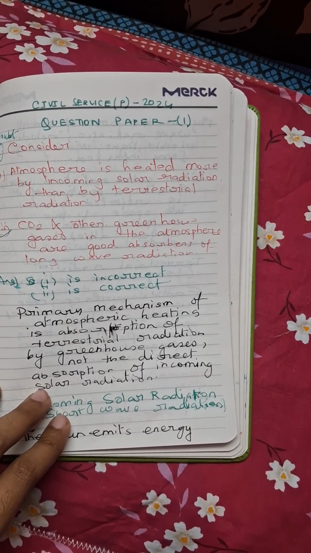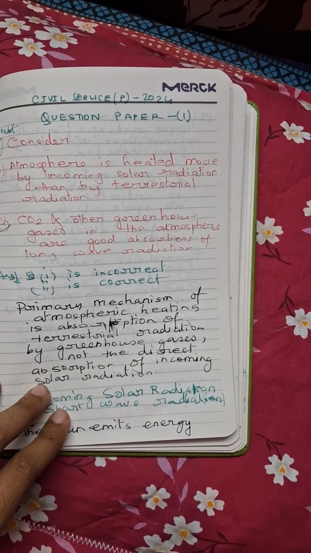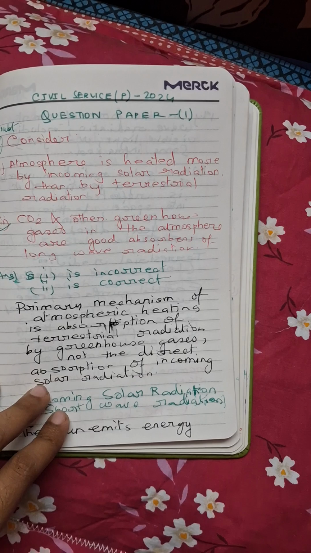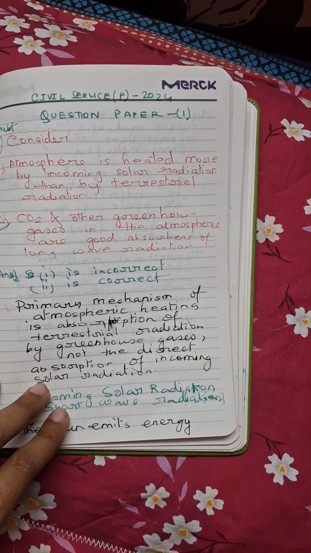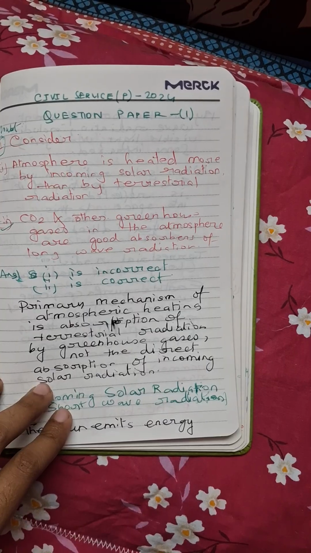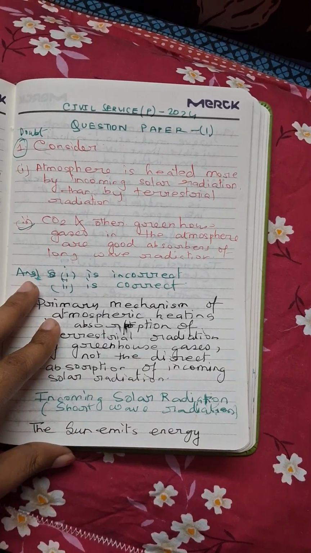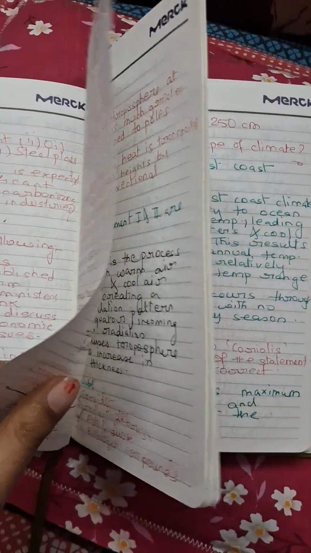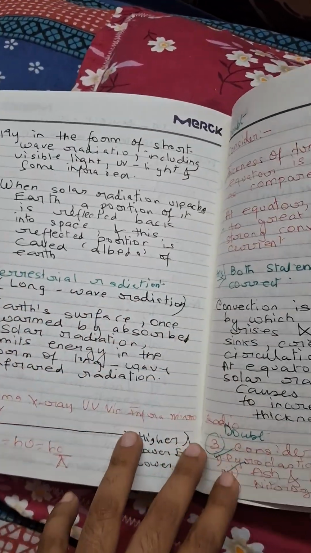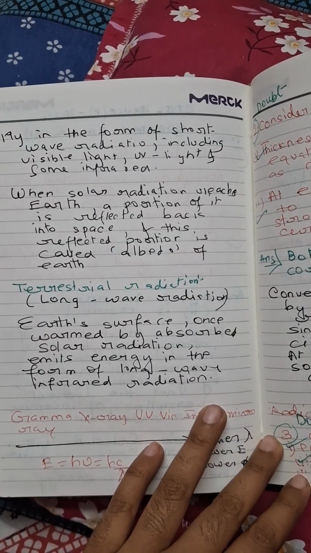Only the second option is correct, that is carbon dioxide and other greenhouse gases in the atmosphere are good absorbers of long wave radiation. Primary mechanism of atmospheric heating is absorption of terrestrial radiation by greenhouse gases, not the direct absorption of incoming solar radiation. Incoming solar radiation is also called shortwave radiation. The sun emits energy in the form of shortwave radiation, including visible light, UV light, and some infrared light.